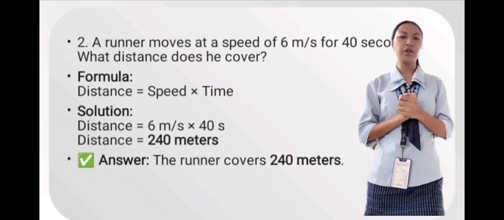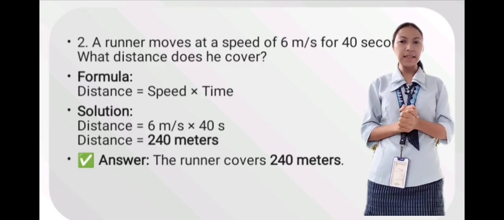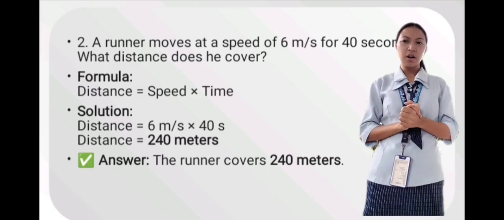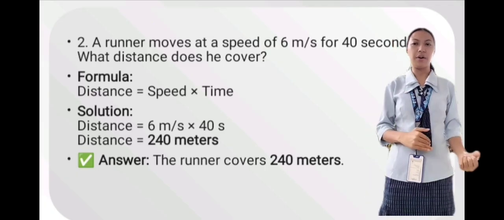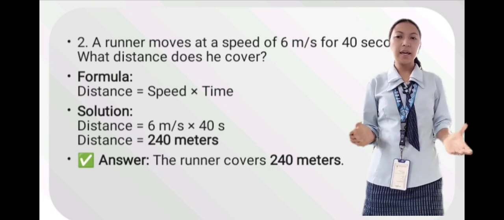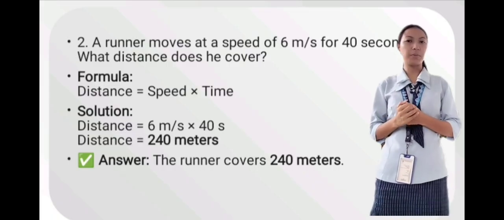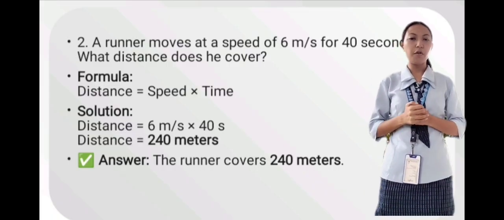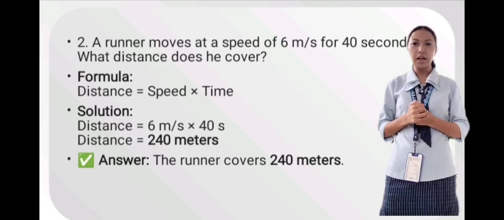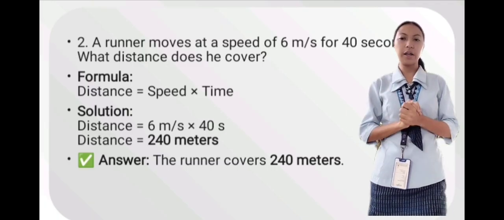Okay, the second question is, a runner moves at the speed of 60 meter per second for 40 seconds. What is the distance does he cover? When we are going to find the distance, speed multiplied by the time. So the speed is 60 meter per second and the time is 40 seconds. So we are going to multiply the 60 times 40. So the distance is 240 meters.